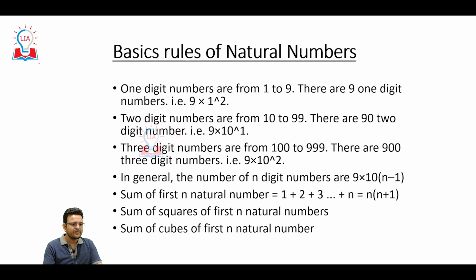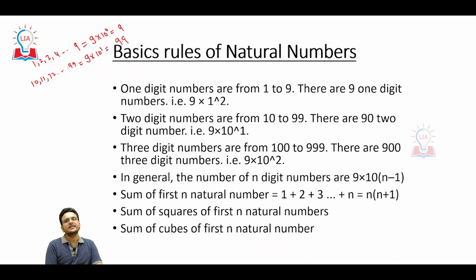When we write the numbers 1, 2, 3, 4 up to 9, there are 9 digits. We can write that as 9 into 10 to the power 0, that is 9. When we write 10, 11, 12 up to 99, we can write 9 into 10 to the power 1, so there are 90 numbers.